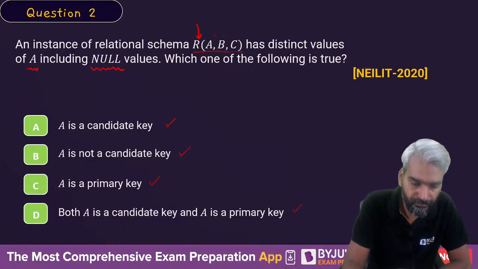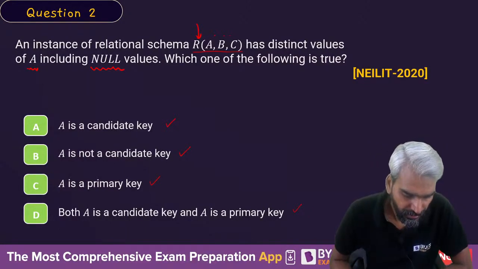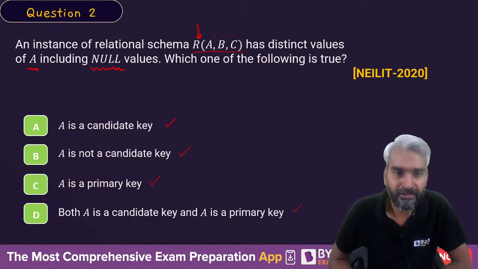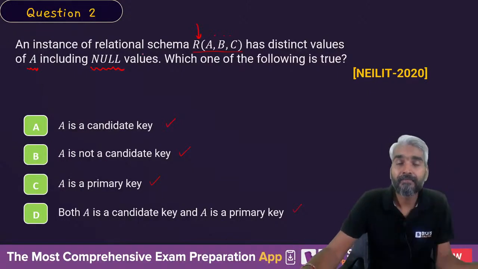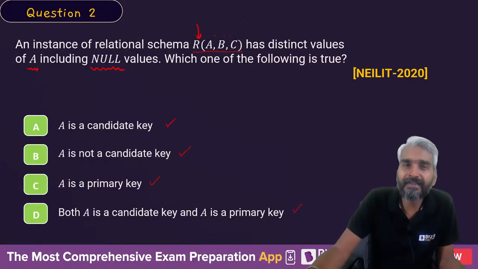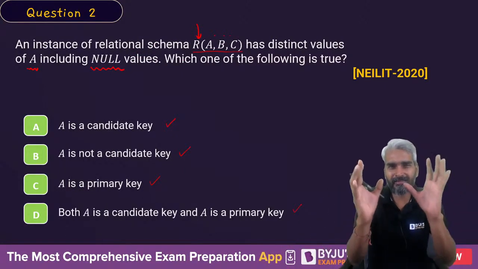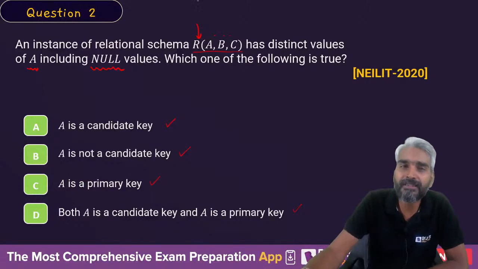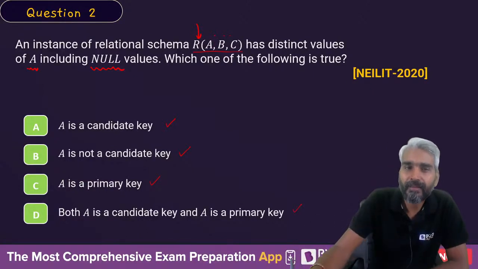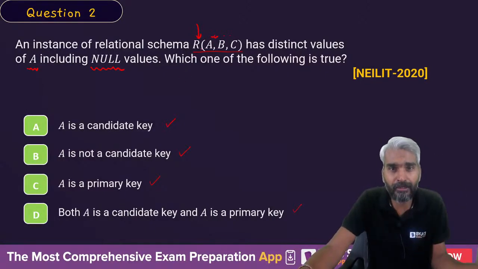Correct, Premson. So the idea is, what do I mean by a candidate key? Candidate key has a different definition, but you just need to understand. So tell me one thing. I'm asking a new question. Just try to understand this.